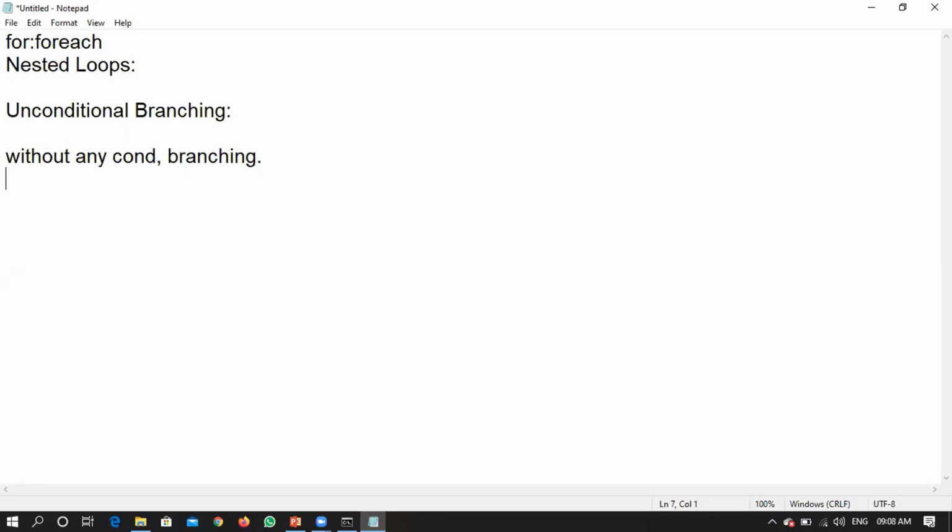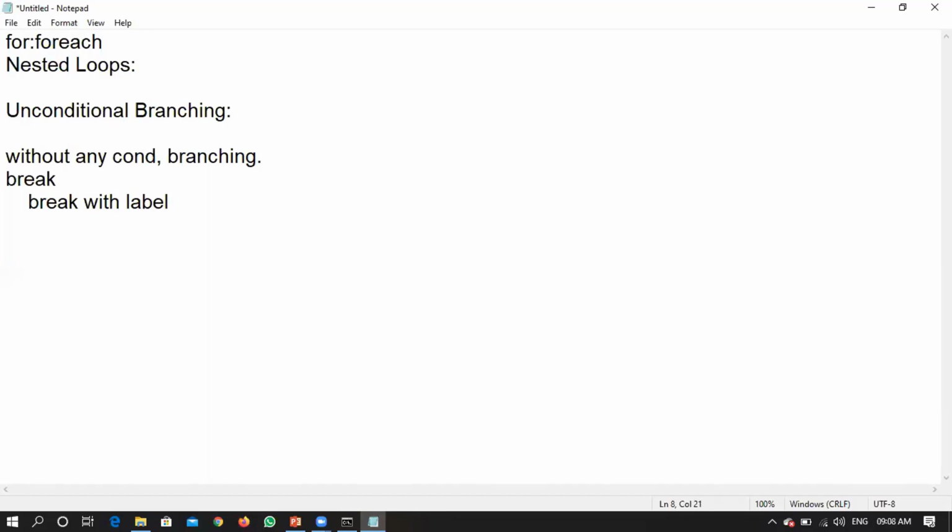With respect to unconditional branching, we have to discuss the break statement. With respect to the break statement, you have a modification, because Java does not support goto statements. We will discuss why it won't support goto and what led to removing that goto statement. So there is a variation called break with a label.